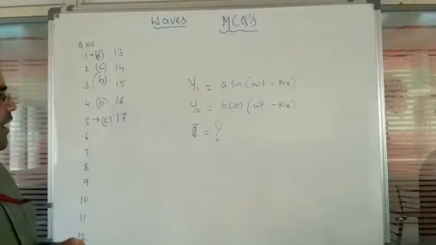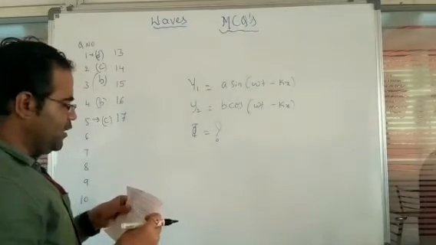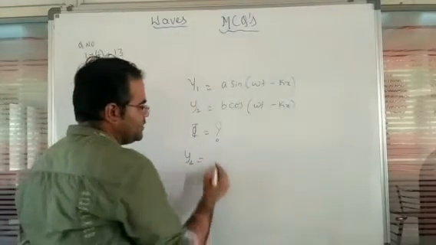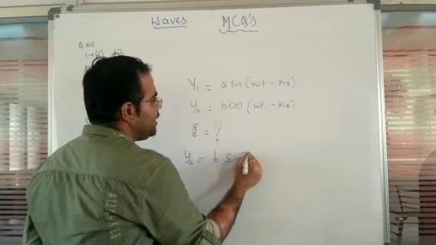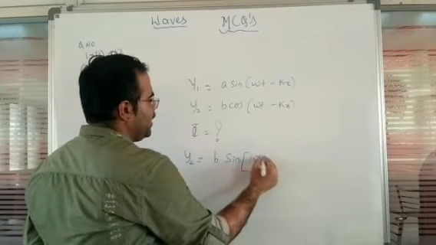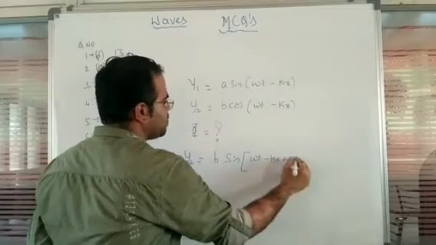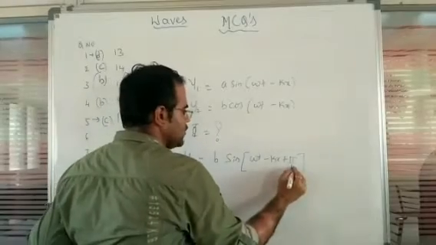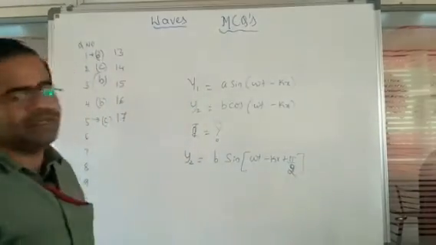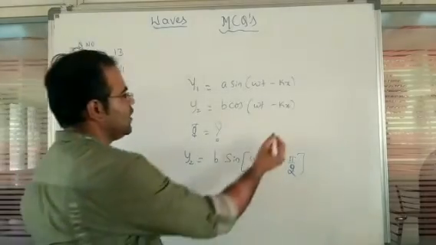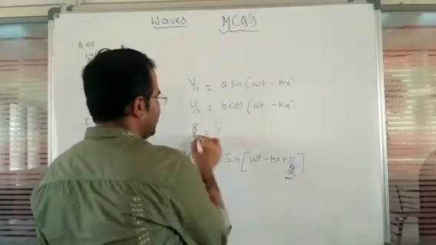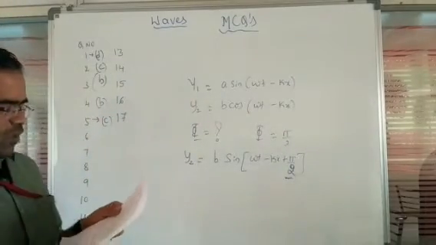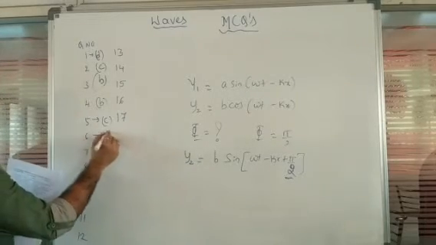So in order to identify the xi value, again here you are going to observe, y2 can be altered like this: b sine of omega t minus kx plus pi by 2. Sorry, pi by 2 here, not pi by 4. So the cos function you are going to replace in terms of a sine function. So on comparing we can write, this is the xi value, so xi is equal to pi by 2. So for question number 6 we have the option B.